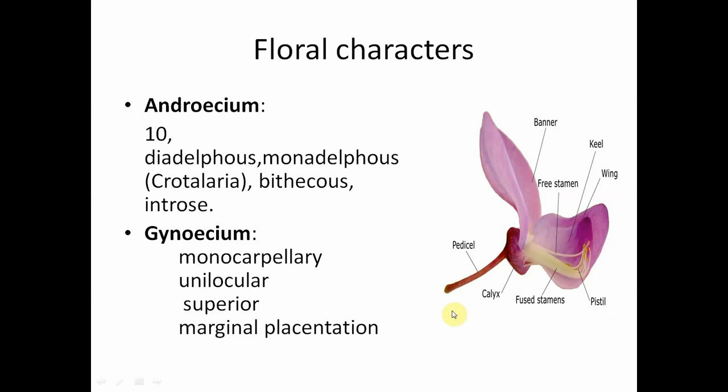And ovary shows marginal placentation. That means ovules are arranged along the margin of the ovary. All the ovules are arranged at the margin. So this kind of placentation is called marginal placentation.